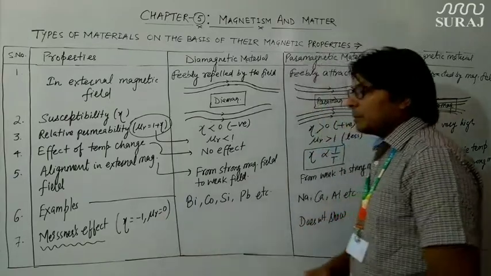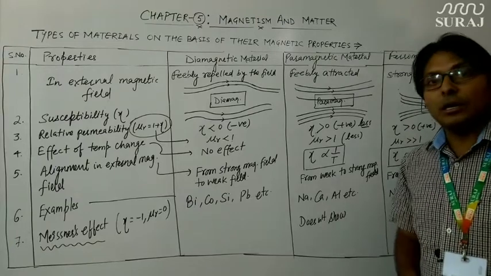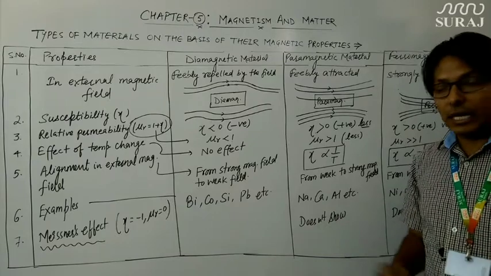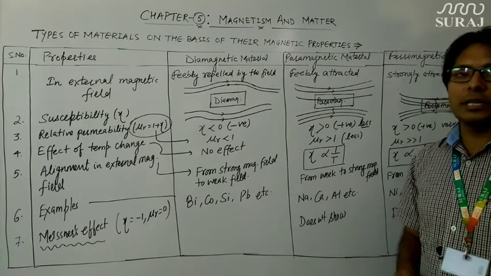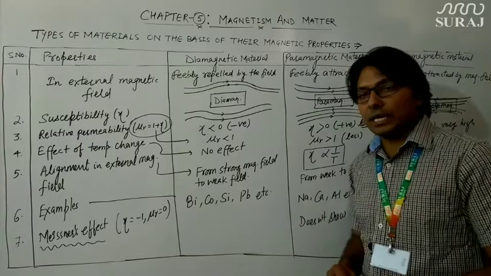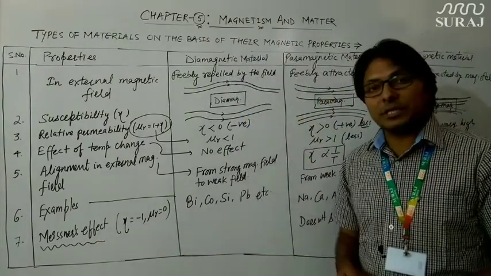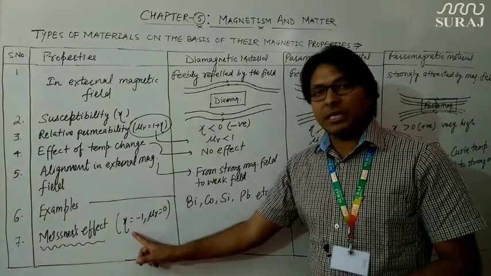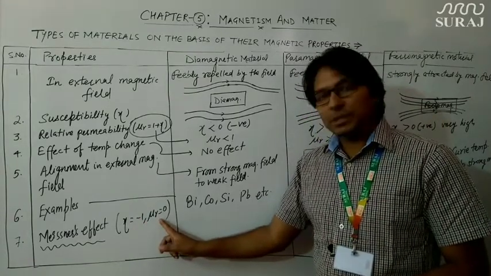And if relative permeability becomes 0, then such diamagnetic material are strongly repelled by the magnetic field. As soon as they are kept in a strong magnetic field, they are strongly repelled. This effect is known as Meissner's effect. So which diamagnetic material shows this? Those whose susceptibility is exactly -1 and relative permeability therefore becomes 0.